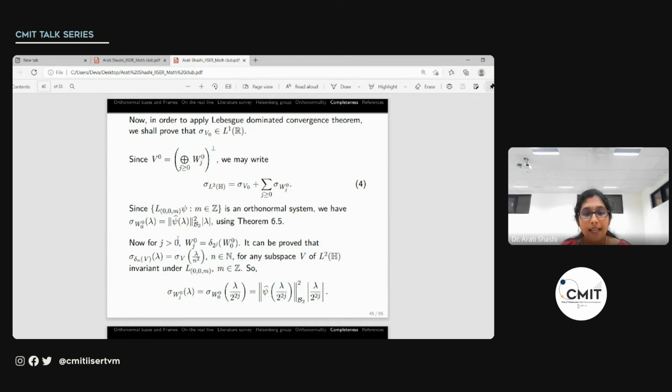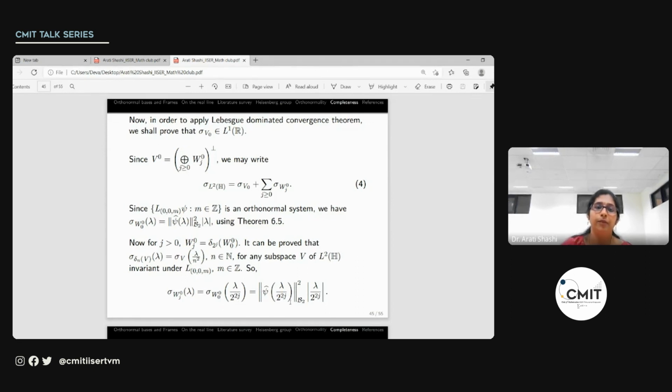But we can observe this relation: for j greater than 0, Wj0 is connected with W00 through the dilations, and we can show that the sigma map of the dilation of V is the dilation of the sigma map of V. So then sigma of Wj0 can be written as the dilation of the sigma of W00, which is in this form, and then use this explicit expression and write it out here.